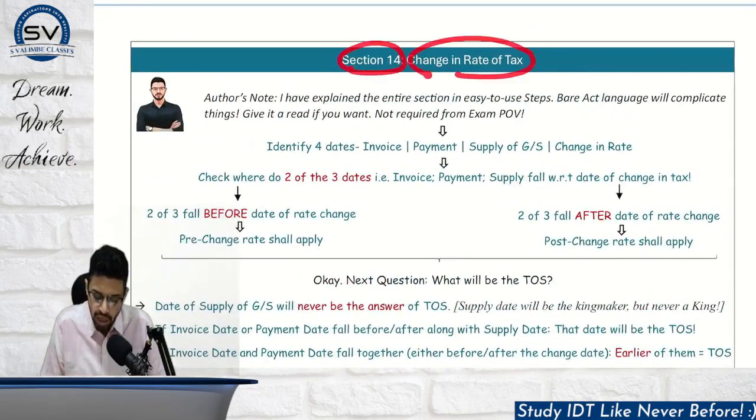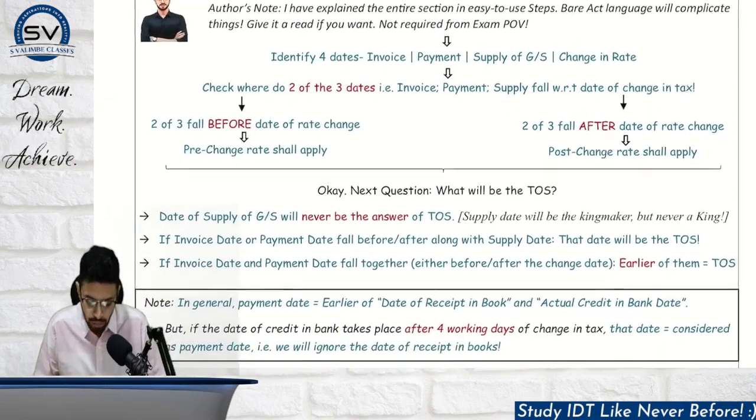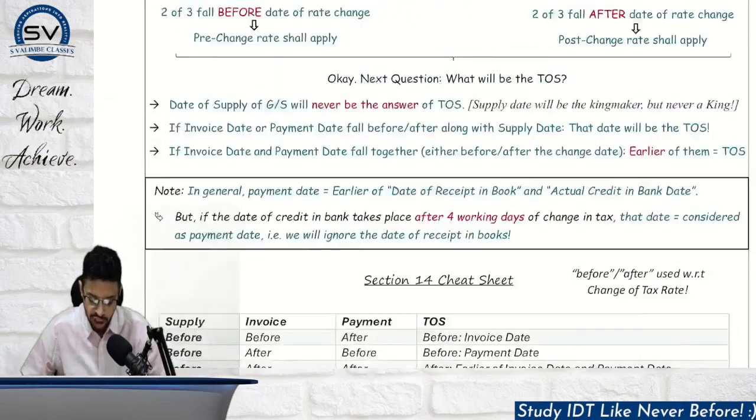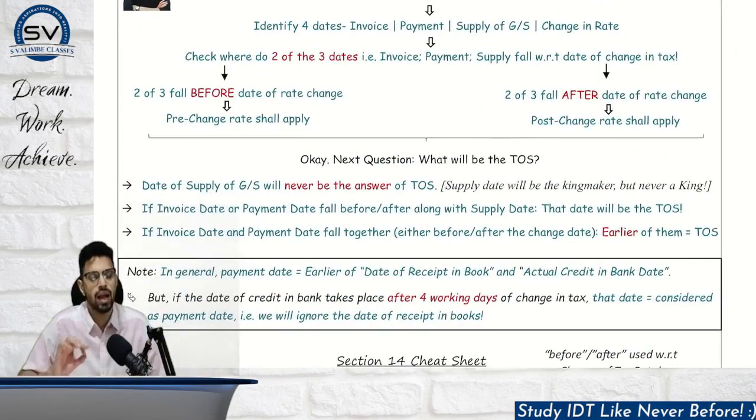Now section number 14, change in rate of tax. This is very, very important. Please understand the time flow that we have to cover. Then I will cover one small cheat sheet. The cheat sheet will basically help you clarify the entire concept.